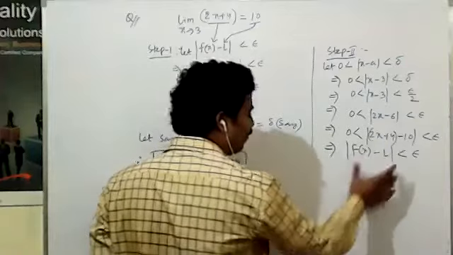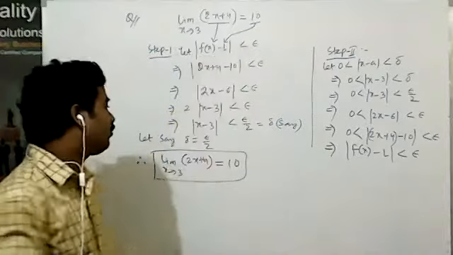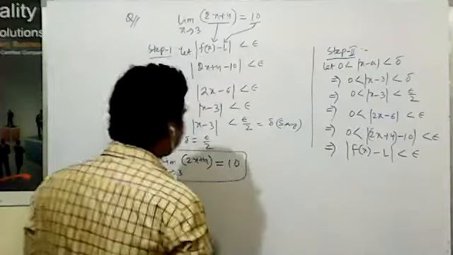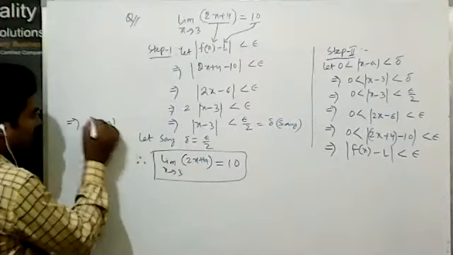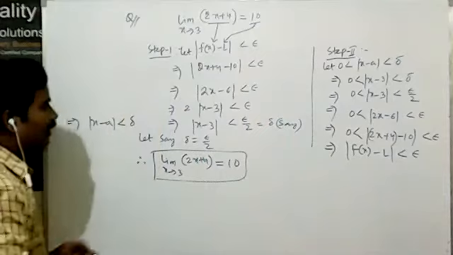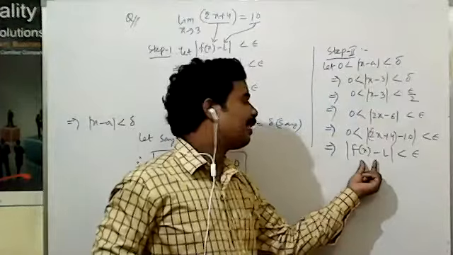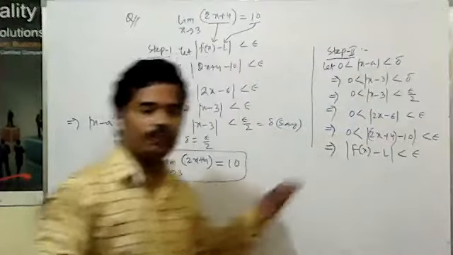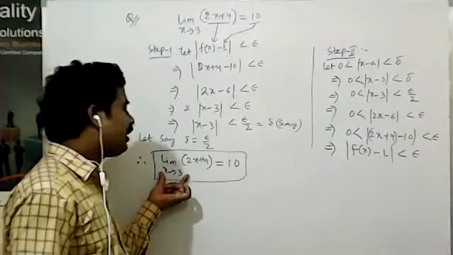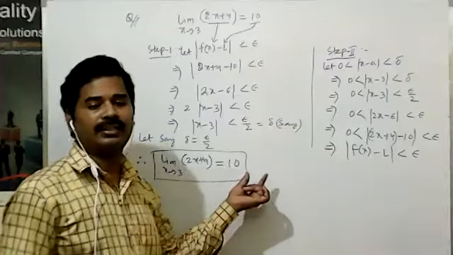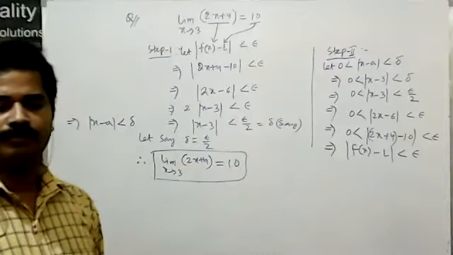Now the magnitude of f(x) minus L is less than epsilon. We had taken f(x) minus L less than epsilon, and what we got is that the magnitude of x minus a is less than delta. Then we took x minus a less than delta, and we got the magnitude of f(x) minus L less than epsilon. So that's why we can say the limit of 2x plus 4 as x tends to 3 is equal to 10. In this way we can prove the limit value.